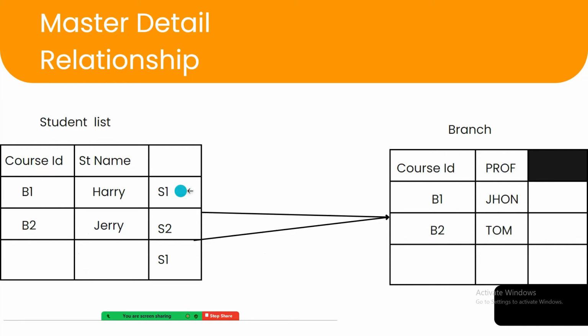If S1 is enrolled in the course B1 and S1 is also enrolled in the course B2, and for any reason I shut the course B1 for a certain amount of time and delete it from my data, then the entries in the student list for B1 will be deleted, because for that moment B1 is non-existing.